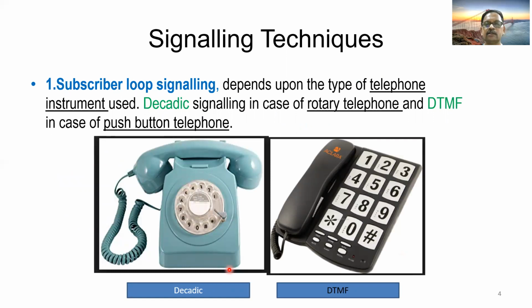Same thing once again, here it is repeated. So this is the rotary telephone, this is the push button telephone. If you take subscriber loop signaling, suppose you are using a rotary telephone, decadic signaling takes place. When you are using this push button telephone, DTMF signaling takes place.